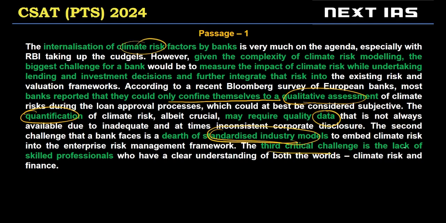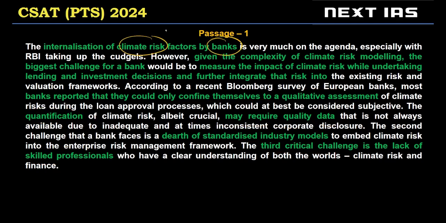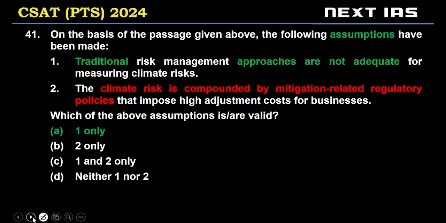And third critical challenge is lack of skilled professionals. People also are not there who can help them calculate climate risk. So banks, in short, cannot calculate climate risk, right? This is what the passage is talking about. And multiple reasons are given as to why banks cannot calculate climate risk.